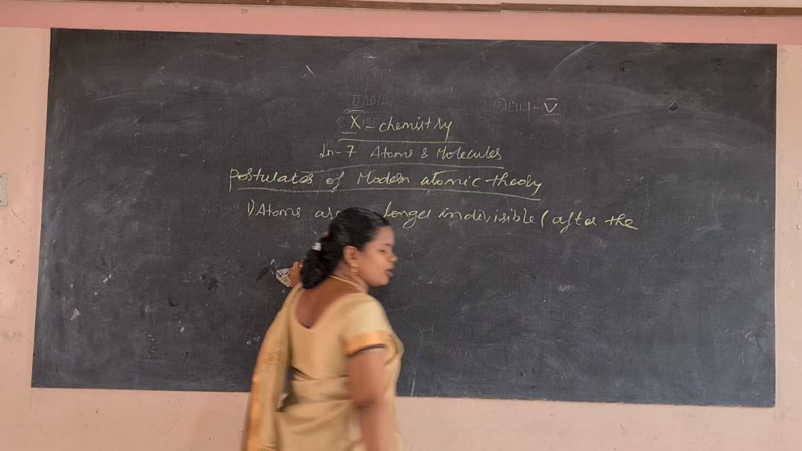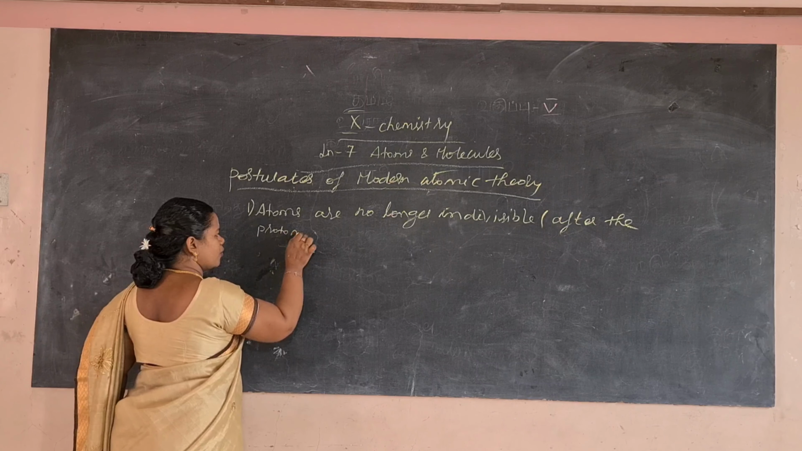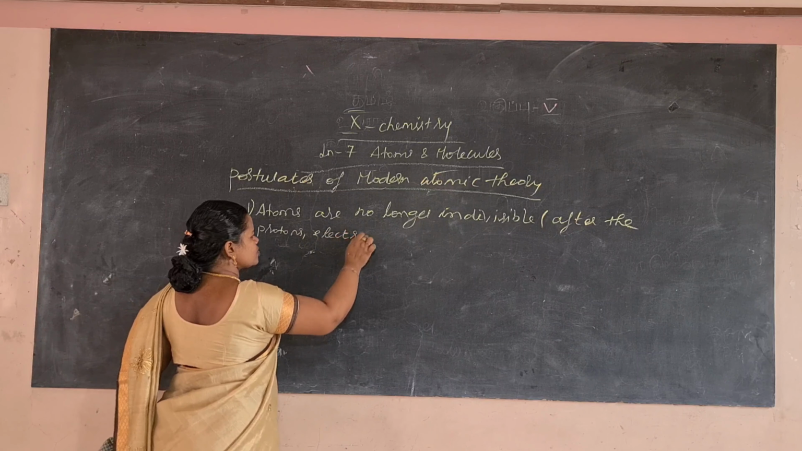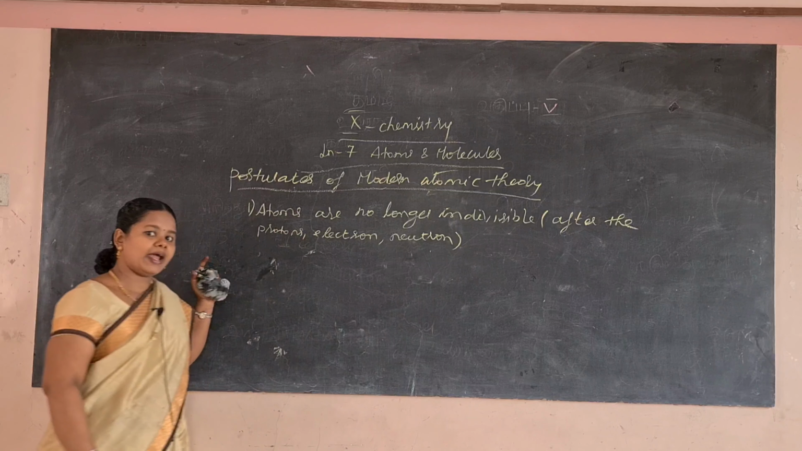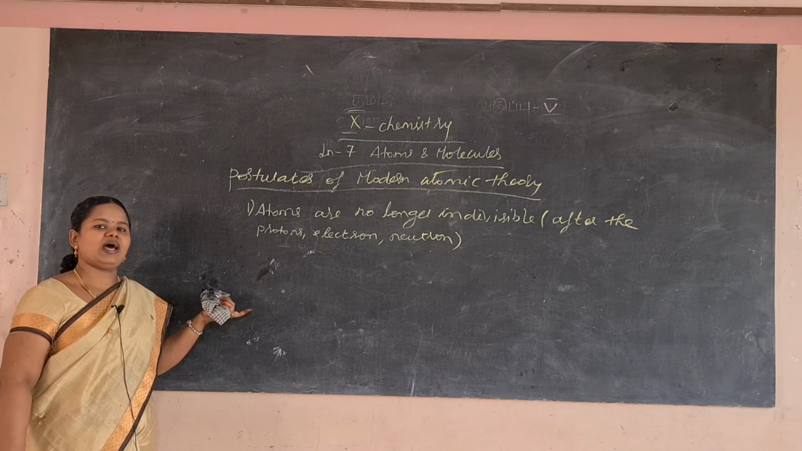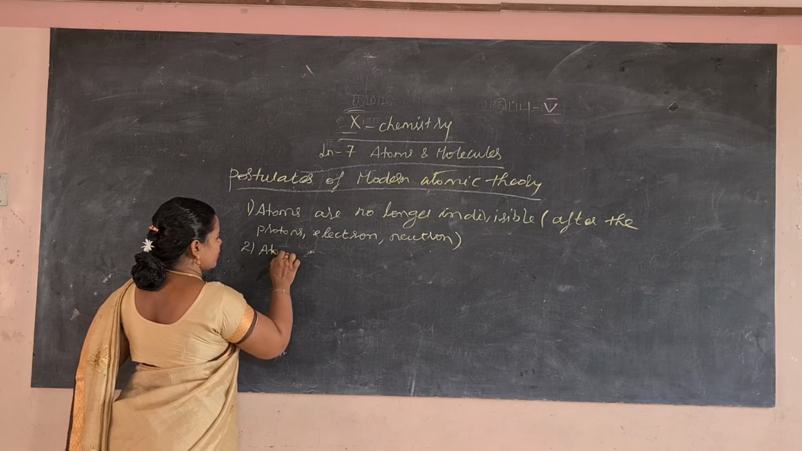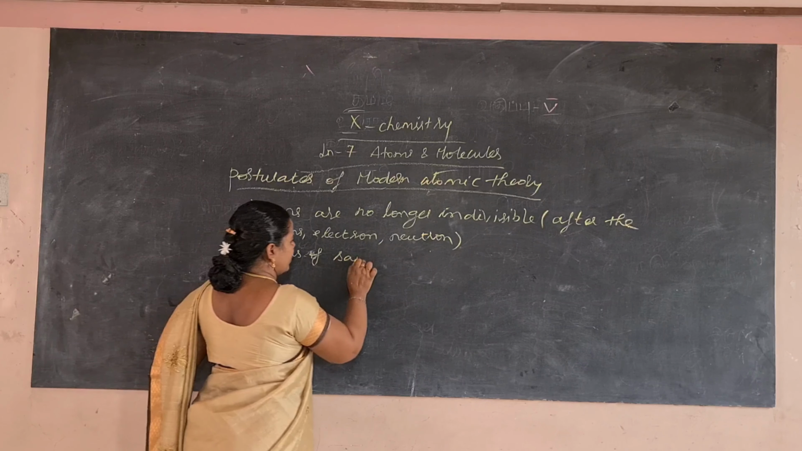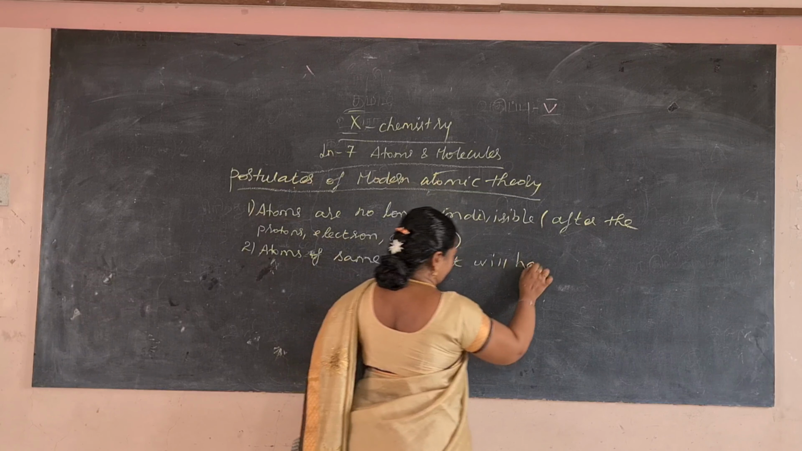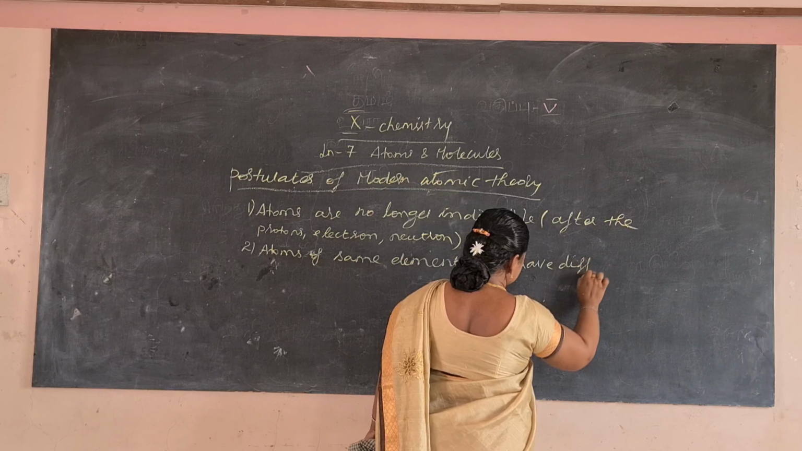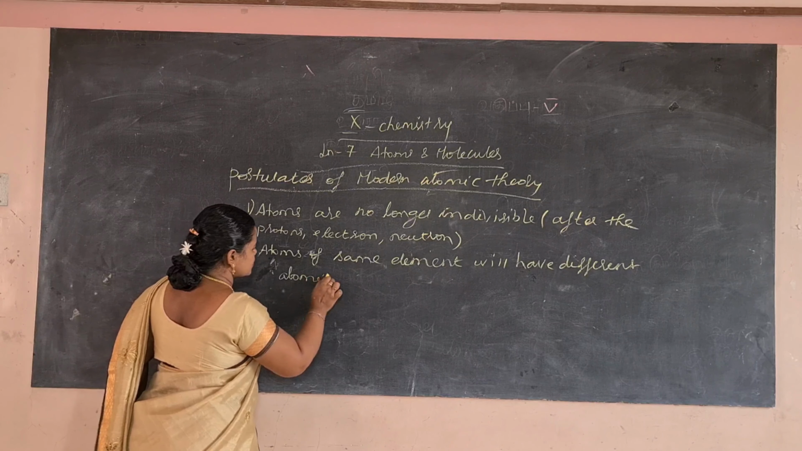The subatomic particles are the proton, electron and neutron. So after the discovery of the proton, electron and neutron, atoms are found to be divisible. The second postulate: atoms of the same element can have different atomic mass, after the discovery of isotopes.